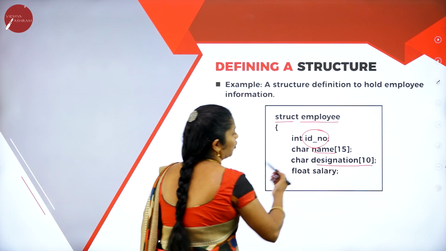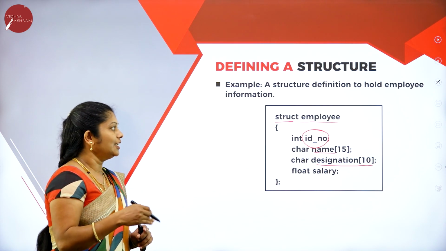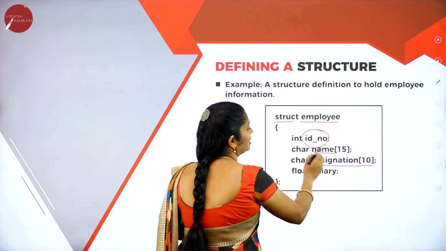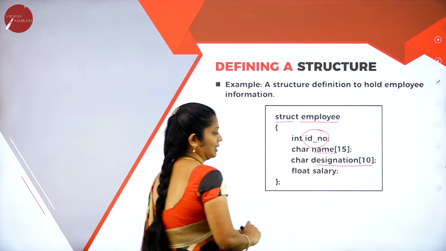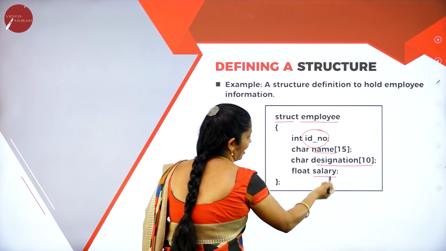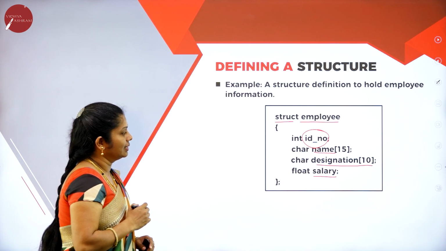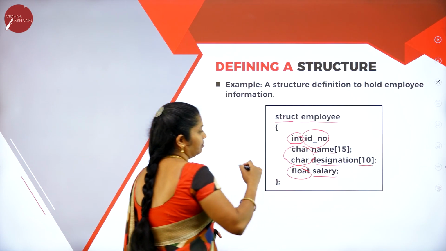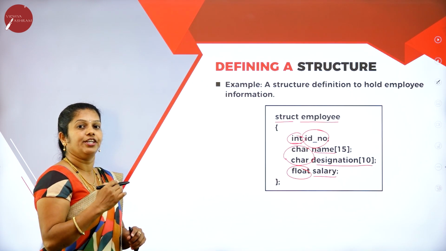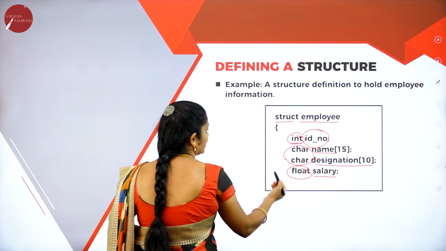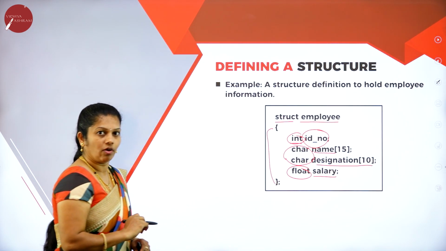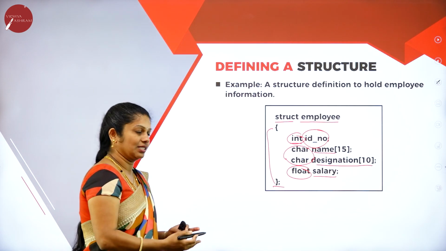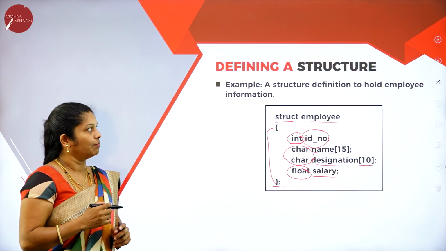Then designation of character type we have given. It means that the employee contains 4 attributes. The first one is ID number, the second one is name, the third one is designation, and the fourth one is salary of type float. If you observe in this example, we have one integer, two character, and one float. From this I can say that it is a collection of heterogeneous elements. Everything is enclosed in braces, that is, in a flower bracket. At the end we have written a semicolon. This is the general form of a structure and this is an example for the structure concept.